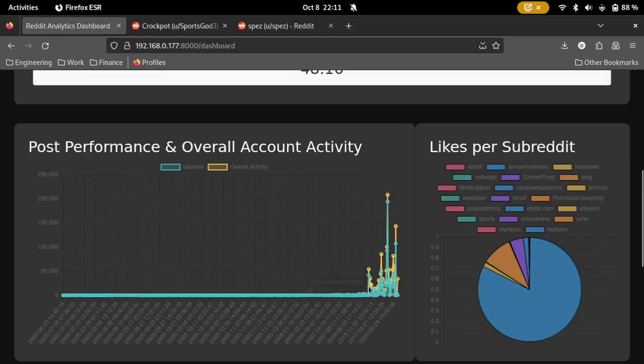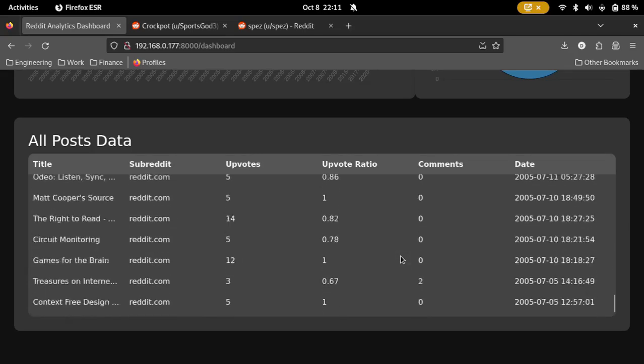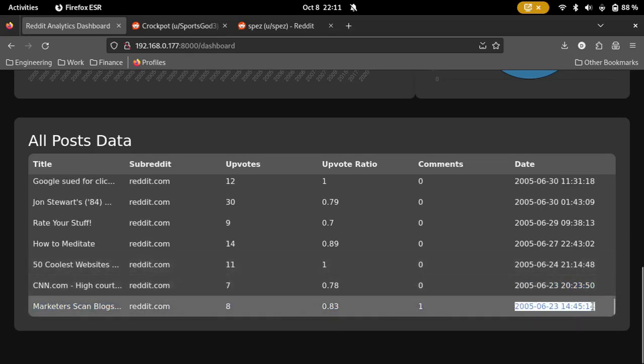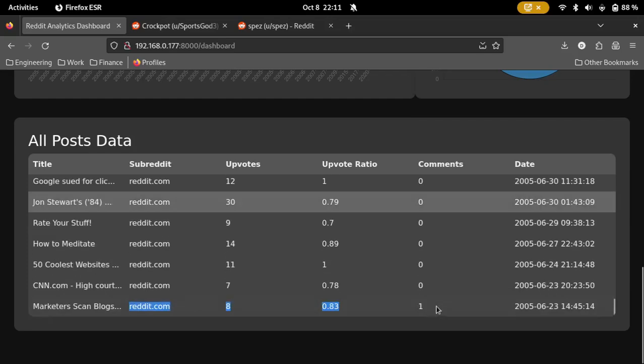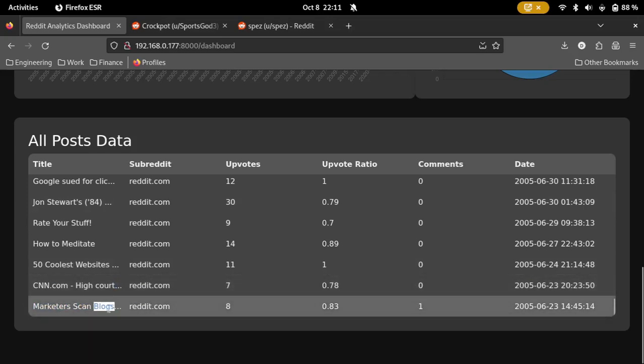Now, on this graph, the activity starts around 2015 for this account, and the oldest post is from 2005. Marketers scan blogs for something, reddit.com. So clearly, this guy was onto something, because Reddit is now one of the biggest blogs in the world. It has some of the highest domain authority, so good on them.